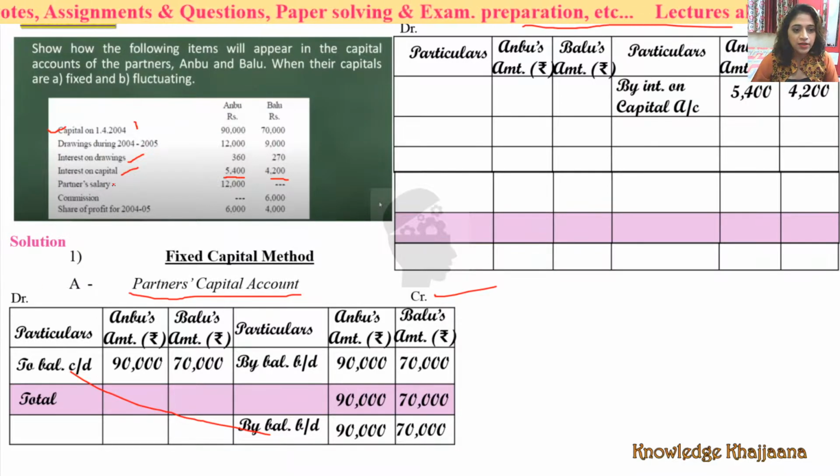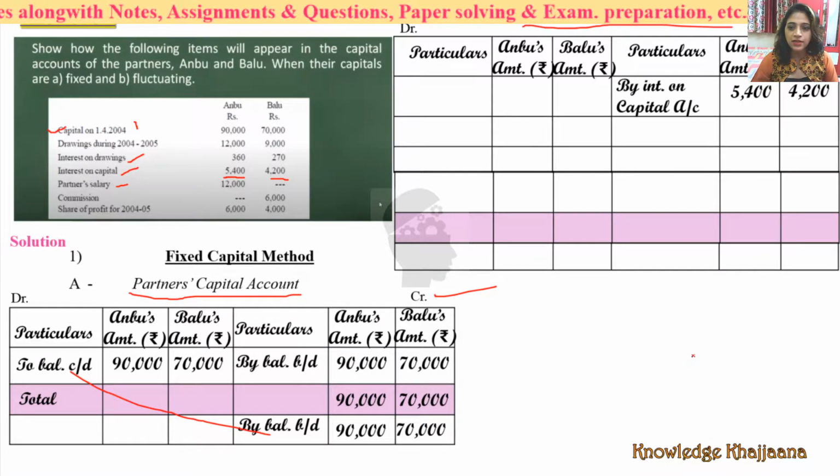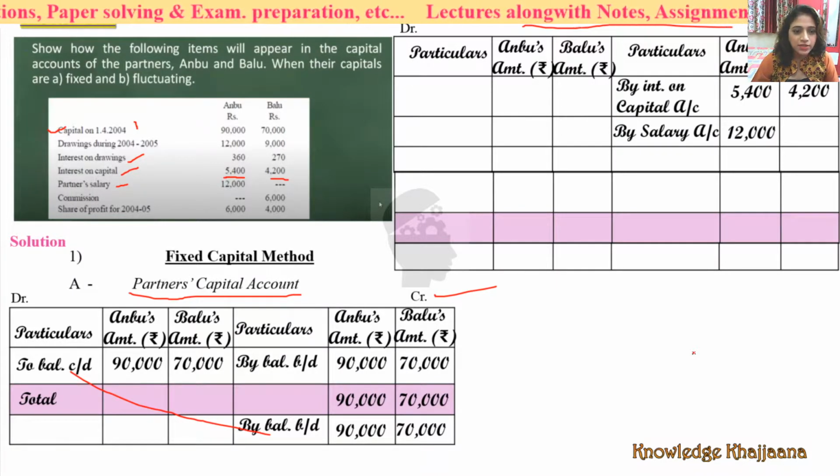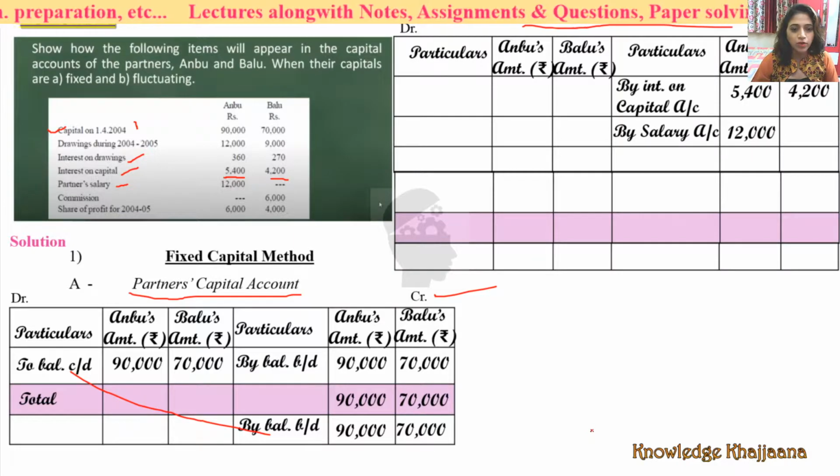What is next? Partners got the salary also. So this side increases, right? Credit side increases the capital. So salary increases the capital. So by salary account would be credited to partners capital account. Salary is 12,000 only to Anbu. Baru didn't get any salary, right?